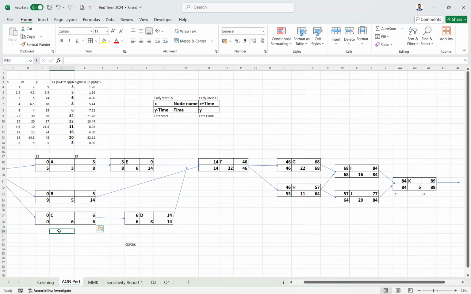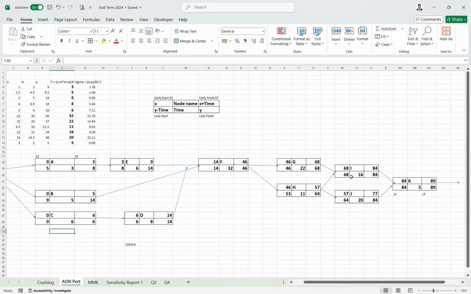So we have started with C, then from C we have moved to D. If you see for D, it is the same, 6 and 14. Then you have moved to F. Again here they are same. So F. Next you have moved to G. You did not come to H because these are different. So this is definitely not critical path. If these are different, you are sure that it is not a part of the critical path. If these are same, there is a chance that it could become a critical path.